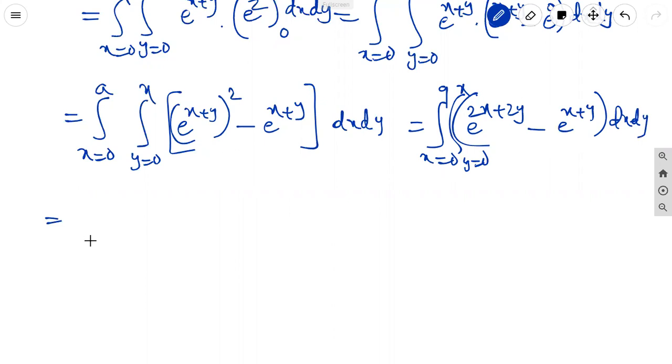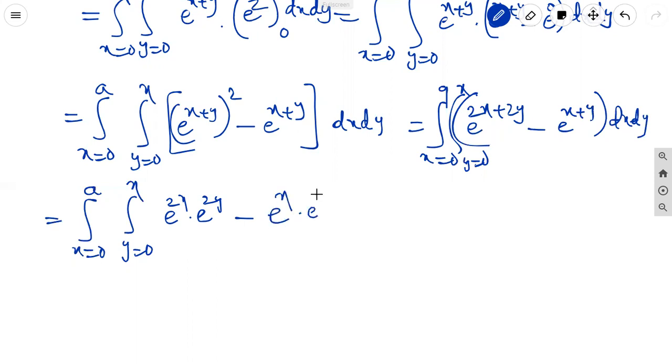Now it can be written as x equal to 0 to a, y equal to 0 to x, e power 2x into e power 2y. Why? Because if the bases are same, then we can add the powers. If the powers are added, means we can write the separate terms. So why? Because in the y integration, x is treating as a constant. It is e power x into e power y into dy, dx.